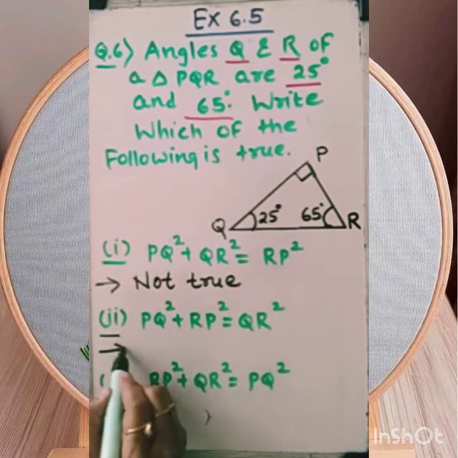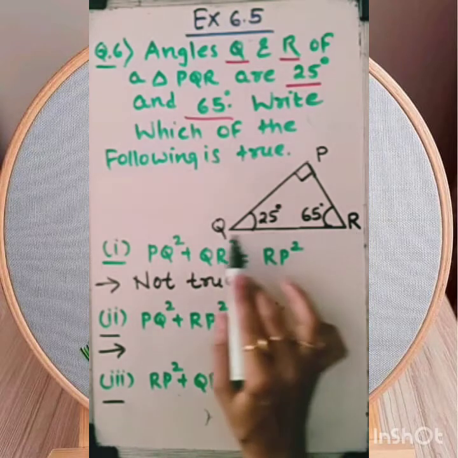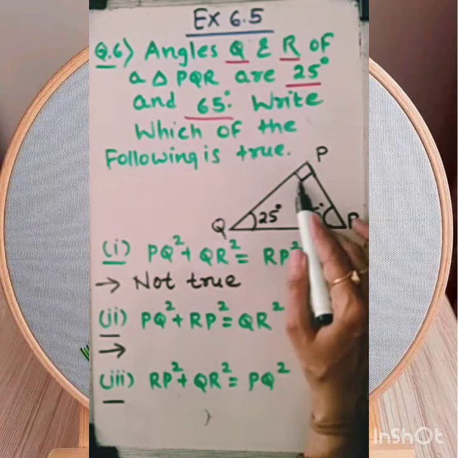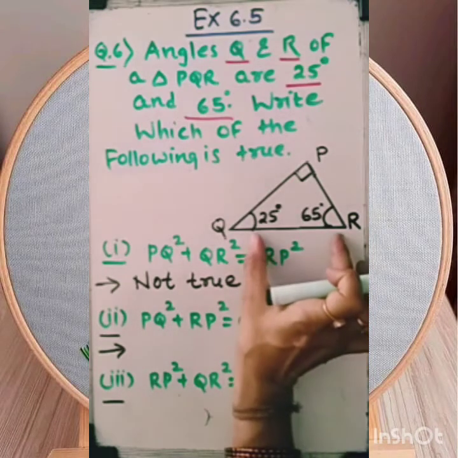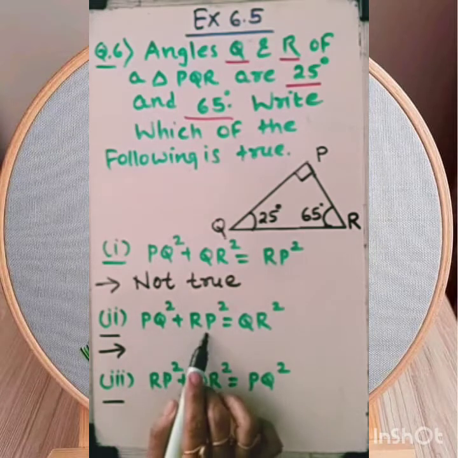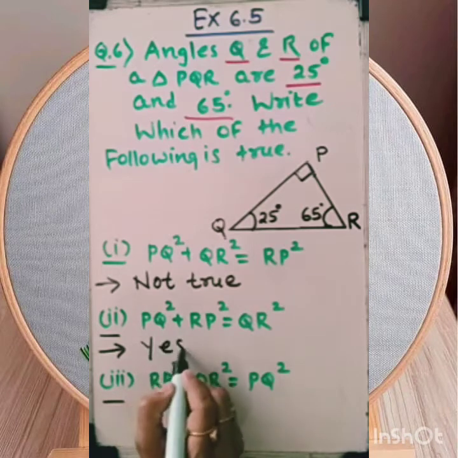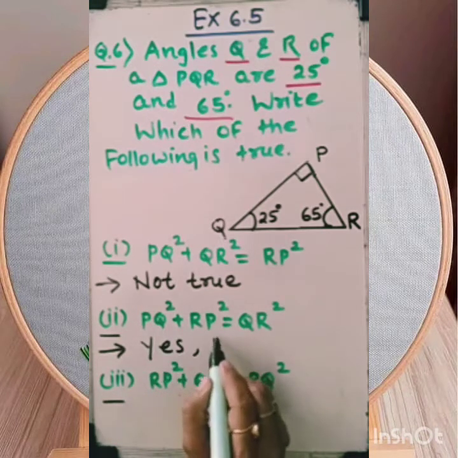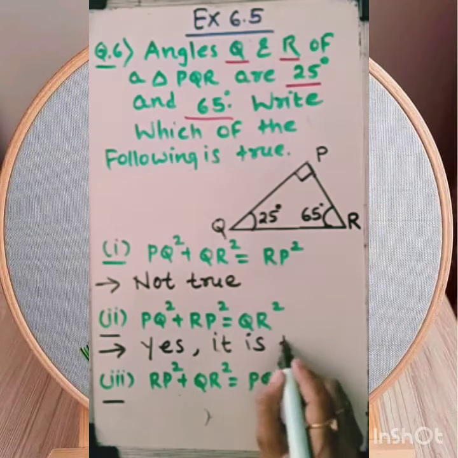What about second? As I already explained, QR is a hypotenuse because it is opposite side of 90 degrees, and we know H square equal to P square plus B square. So this statement is true. Yes, it is a true statement.